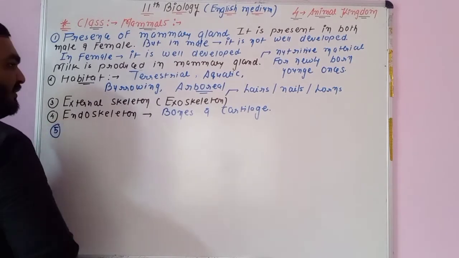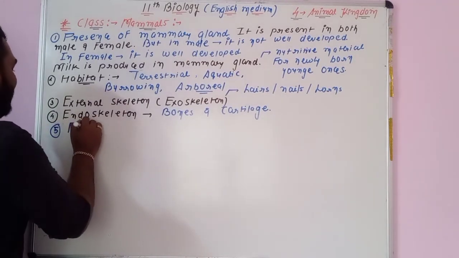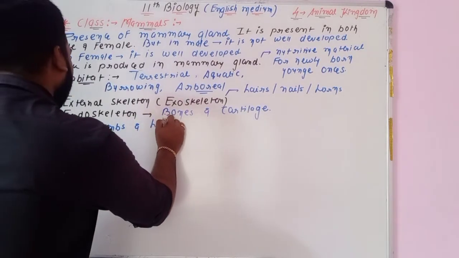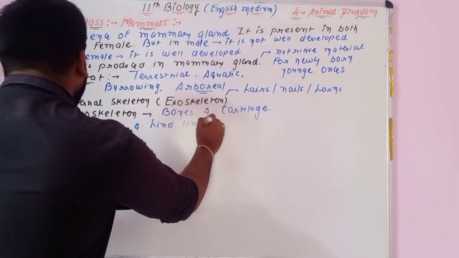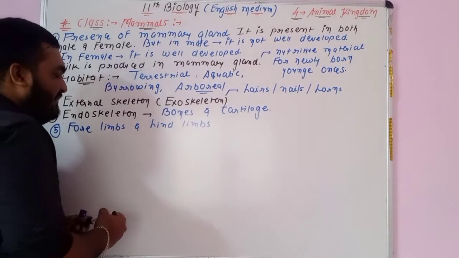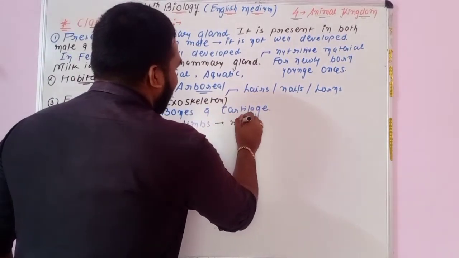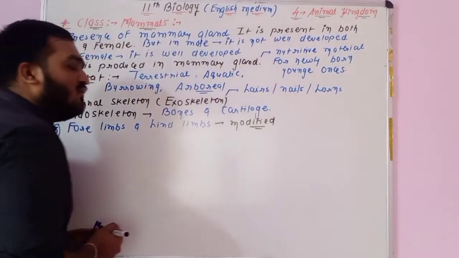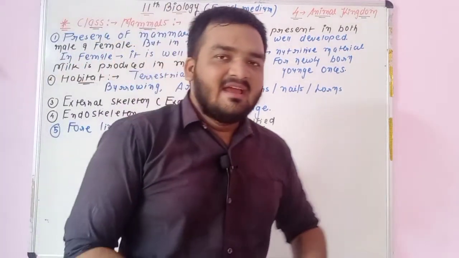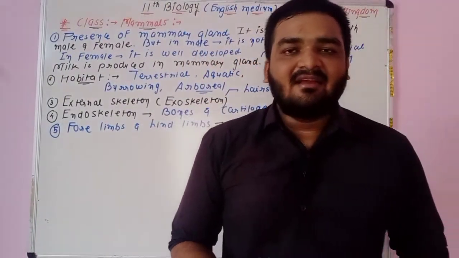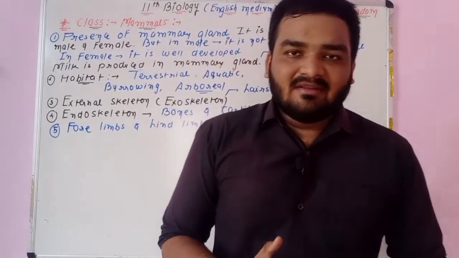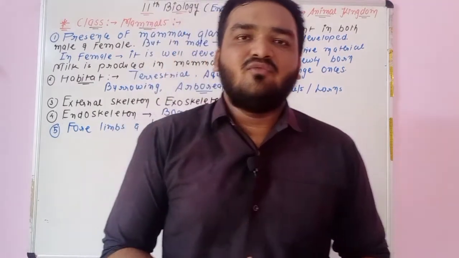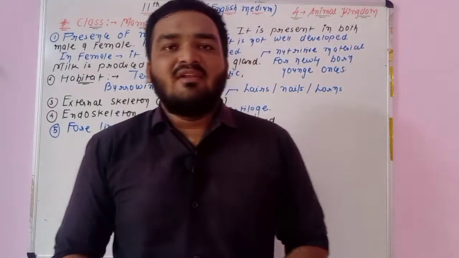Now if we talk about point number 5, forelimbs and hind limbs. Forelimbs and hind limbs are modified into different types of structures. Like in human, forelimbs are modified into hands and hind limbs are modified into legs. But in the case of horse, cow, and some carnivorous animals, both limbs are useful for running as well as walking.